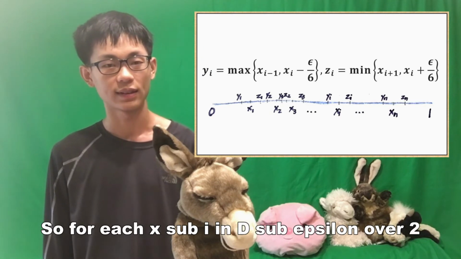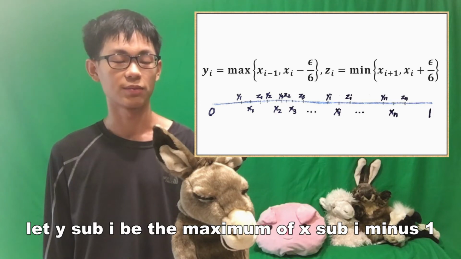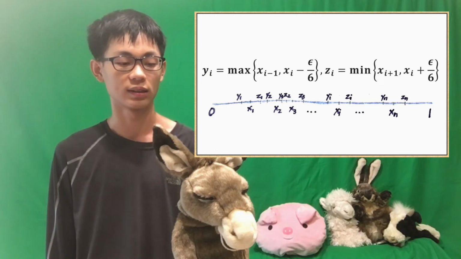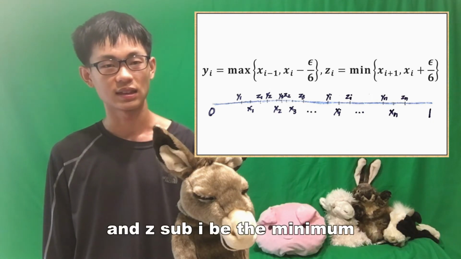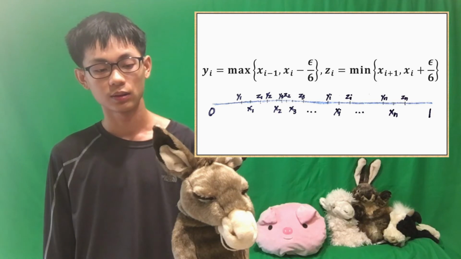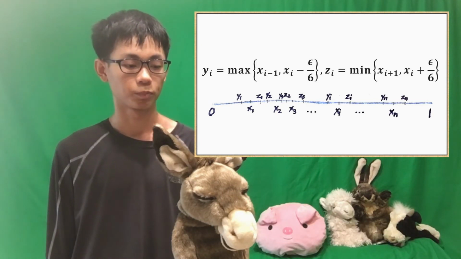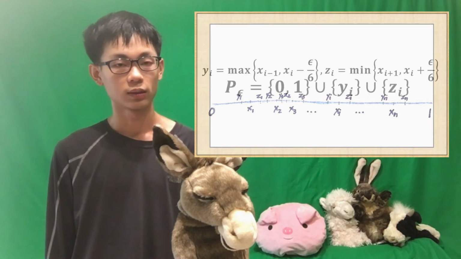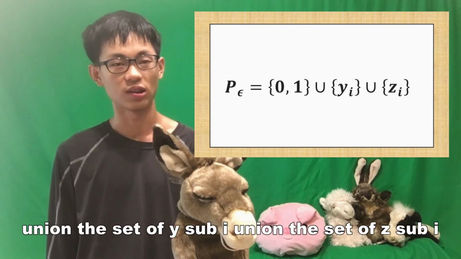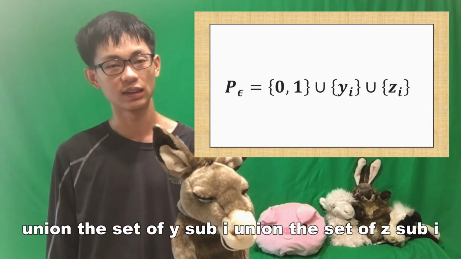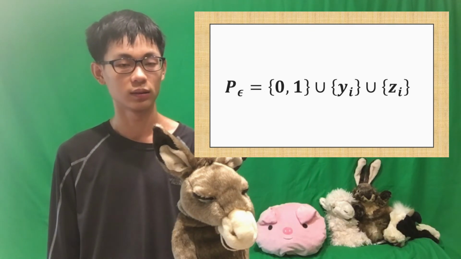So for each x sub i in d sub epsilon over 2, let y sub i be the maximum of x sub i minus 1 and x sub i minus epsilon over 6, and z sub i be the minimum of x sub i plus 1 and x sub i plus epsilon over 6. Then p sub epsilon equals the set of 0, 1, union the set of y sub i, union the set of z sub i, is a partition of the closed interval from 0 to 1.